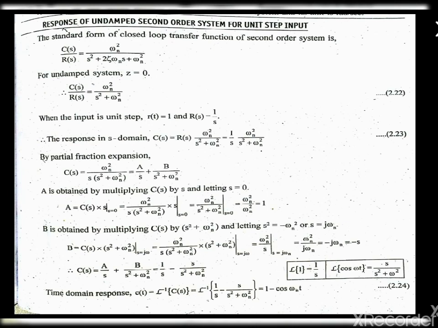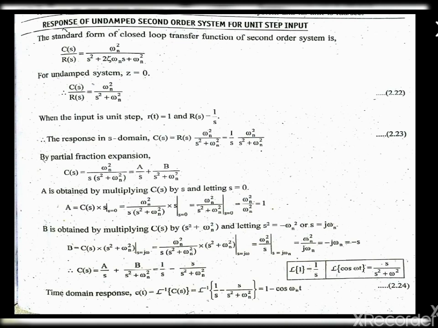We are going to substitute this in C of s and we get 1 divided by s minus s divided by s square plus omega n square. We are getting this in the C of s form. So we want this in a time domain response, so we are going to take the inverse Laplace for C of s here.